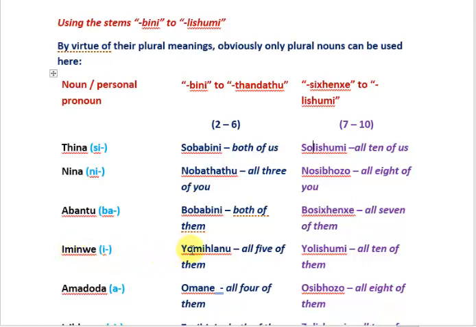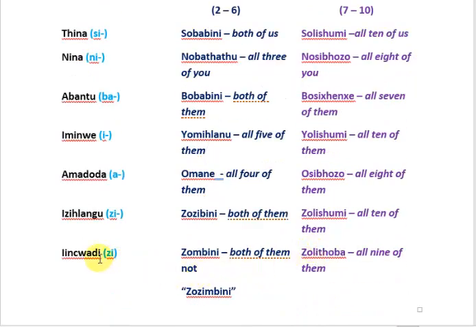Let's have a look at iminwe, fingers. Yomihlanu, it was yonke, so now we just use yo, and there is part of the prefix, mi. Okay, hlanu, all 5 of them. Yolishumi, we do not have yomilishumi. Okay, so with 7 to 10 we just have the first quantitative bit and then the number. I'm not going to explain this because it's going to become more clear when you do the adjectives.